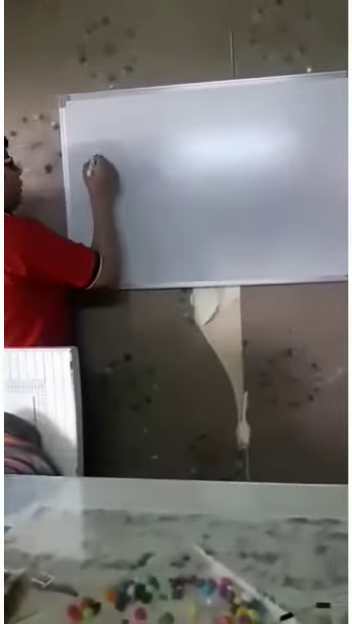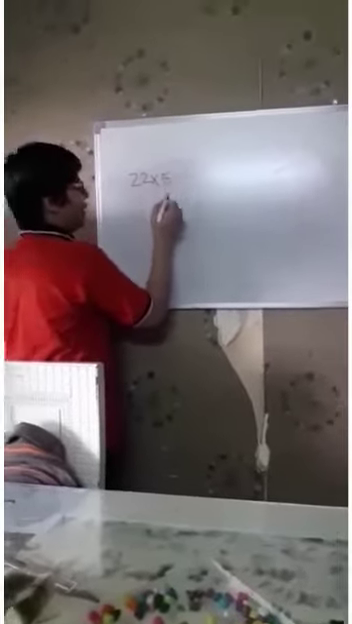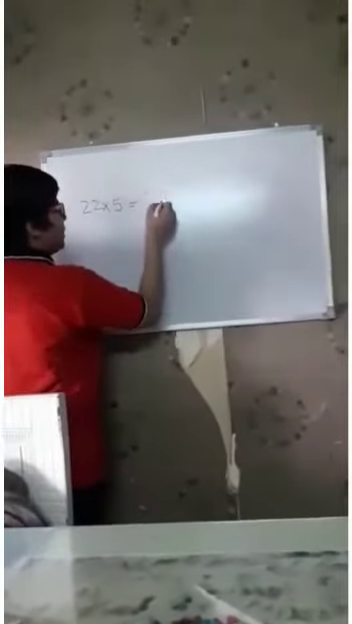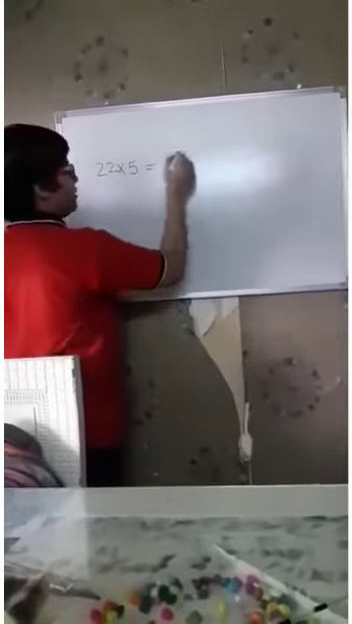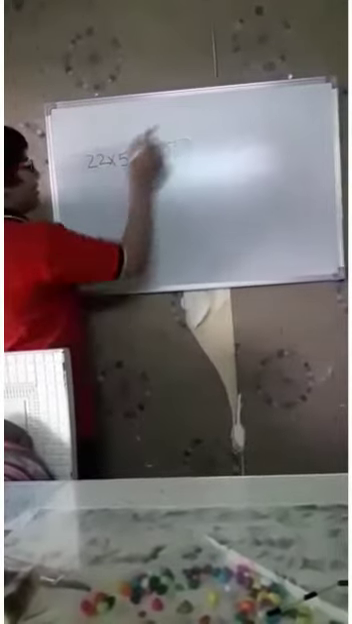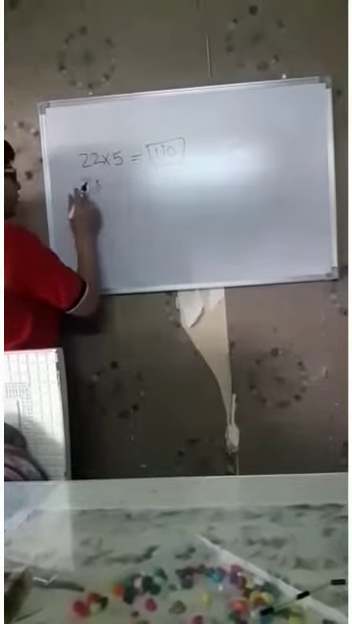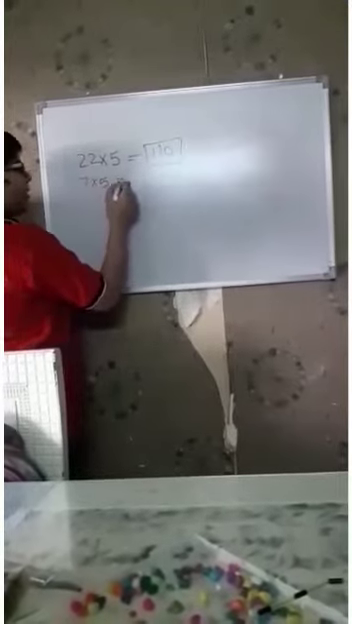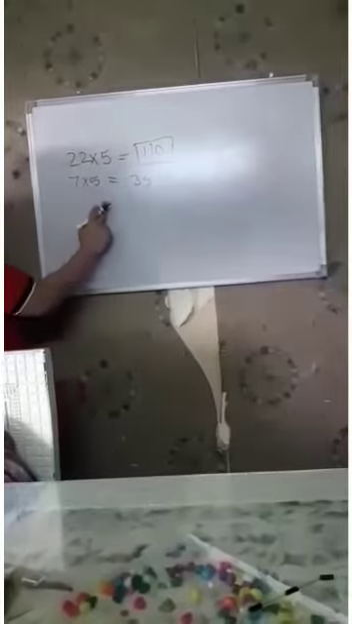So let's see. I have taken 22 pieces each of 5 centimeter, equals 110. We will check afterwards; our circumference should be 110. And 7 pieces each of 5 centimeter equals 35. So this is circumference upon diameter.